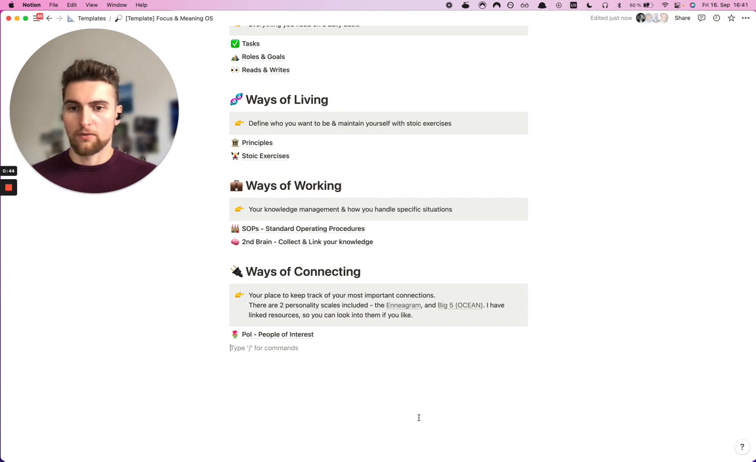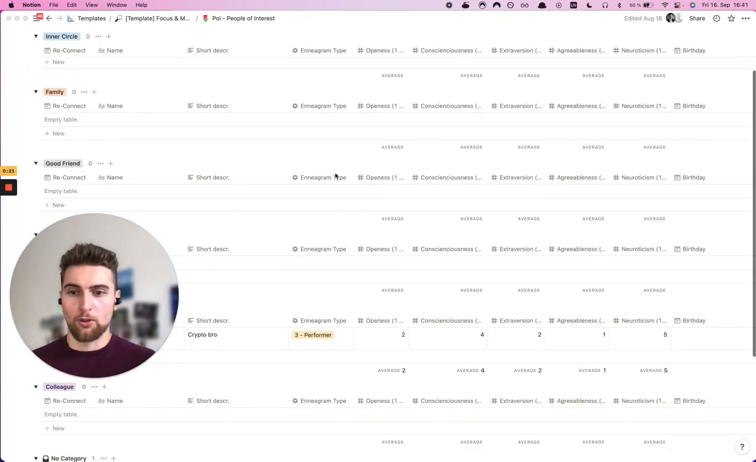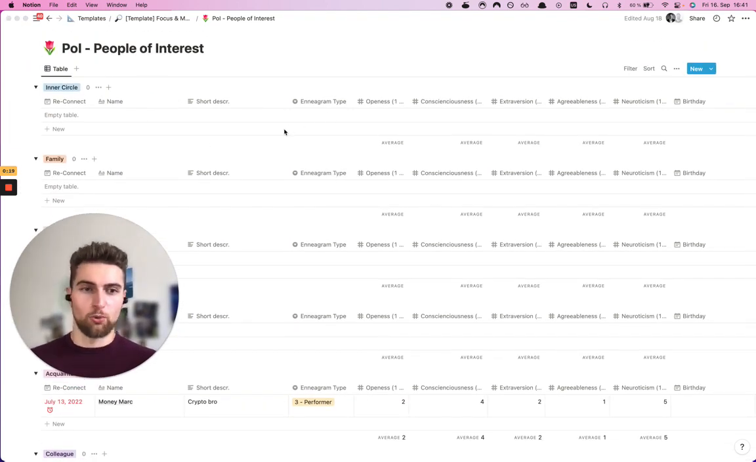use for yourself. This is, for example, the standard operating procedure section. Things that you have to do over and over again, like your morning routine. You put that in there, and then it's easy for you to reference it. Also, we have a people of interest section down here, which is a potentially large database with all the people you know, when you want to contact them again, when their birthday is, what their personality is like, stuff like that.